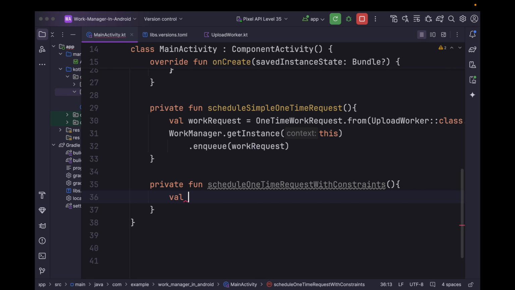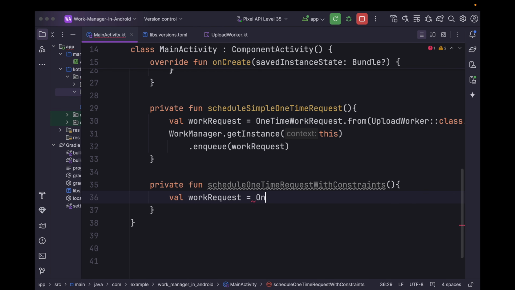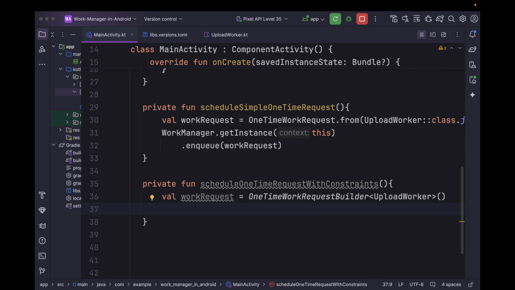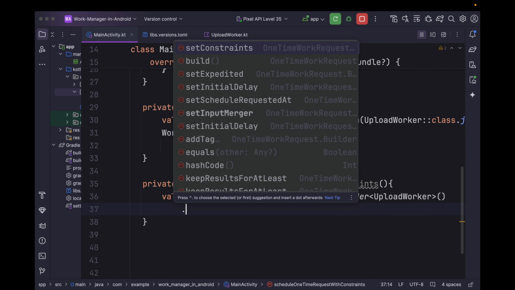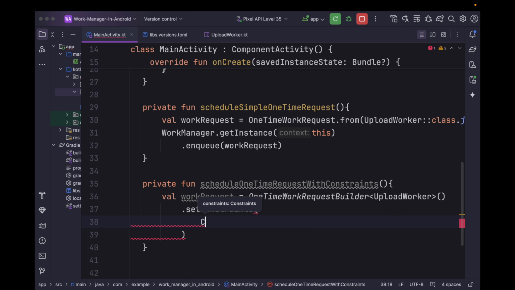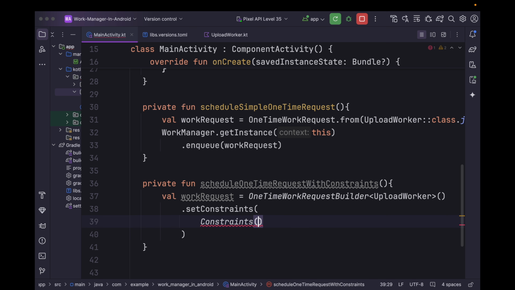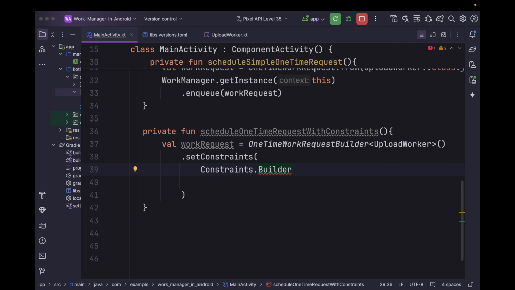So we can say val work request equals one time work request builder, and we can specify our worker. Now to set the constraint we can call this set constraints, and we can specify the constraints that we wanna have. So we can say constraints dot builder.